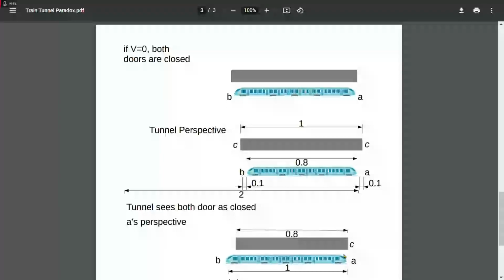But let's look at what A sees when he looks backwards towards the end of the train. Now, here's the thing. Because B, the end of the train, is sticking out the rear of the tunnel, A thinks this door is open. Now, notice, A sees its own door, the door it's closest to, as being closed, but it sees the far door as being open. Okay, let's look at B's perspective.